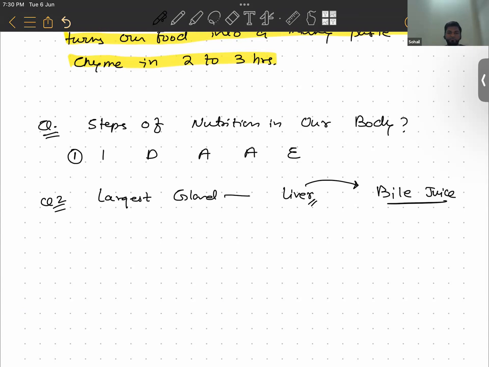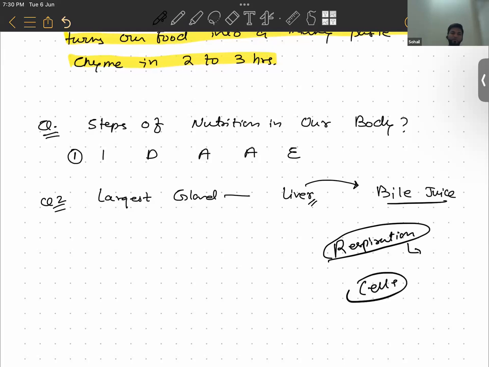Yeah, very good. Okay. And any idea about respiration? Like respiration in previous classes, you must be having an idea about respiration. What is respiration? Although we haven't discussed this in this chapter, I recall this thing. Respiration, what is it? Like it happens in our cells. The food, after absorption, the food which reaches our cell, there respiration happens.